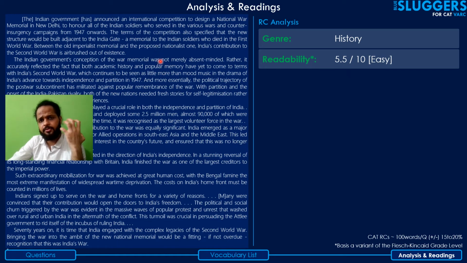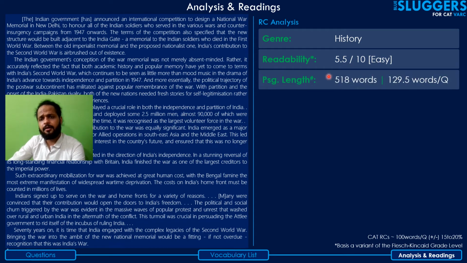If your accuracy was really low, and the readability of this passage happens to be quite high, then that makes a case that you might want to practice more with passages that are more difficult to comprehend. Next, passage length. Please think of the passage length not just in terms of words, but rather in terms of the number of words per question, right?